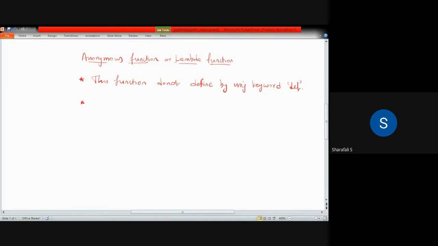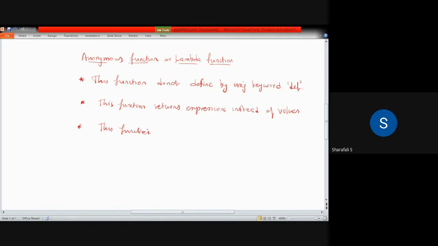And the second one is, this function returns expression instead of values. And third one, these functions are single line functions.